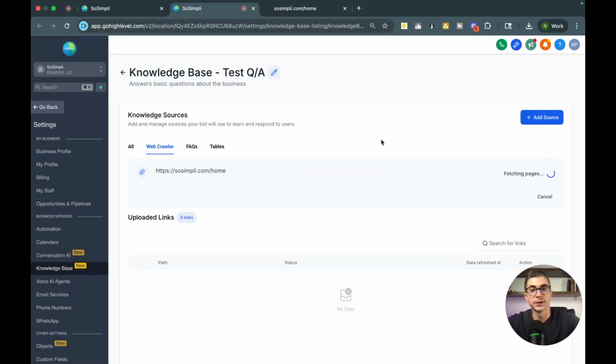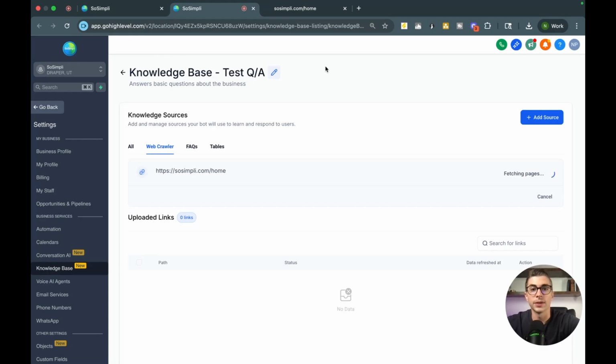What's really nice about this, if a client or a business owner that you're selling this to already has a website, you can go ahead and scrape their website and get as much knowledge loaded in just from their website. Now, the important thing to note here, and I want to be very clear on this, you can't just go to their homepage, load the homepage in here, and expect it to know everything on the website. It goes by each unique domain URL.